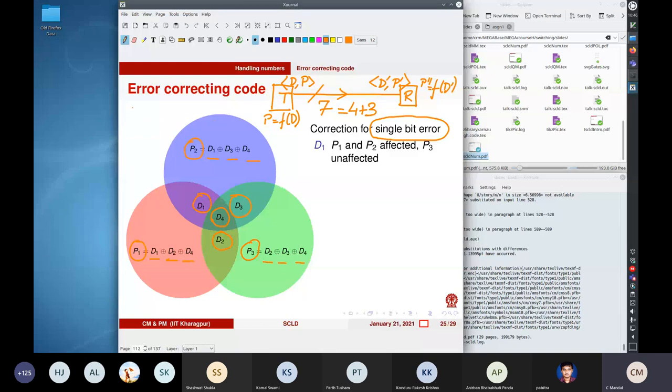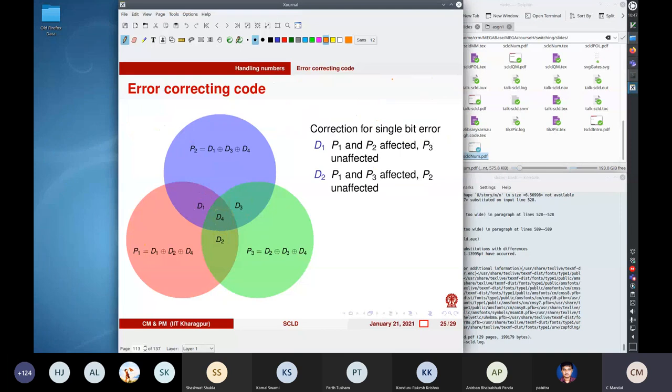You compare P dash to P dash dash, because P dash is what you have received and P dash dash is what you are computing. So initially, there could be a single bit error anywhere in D or in P. So according to the analysis that you have done, you know which of these will be affected.